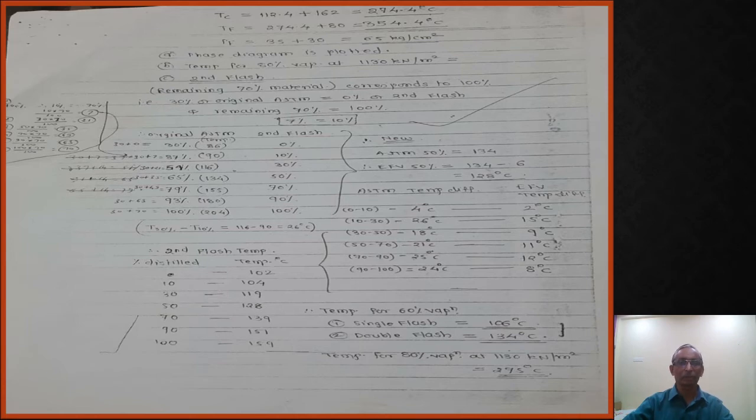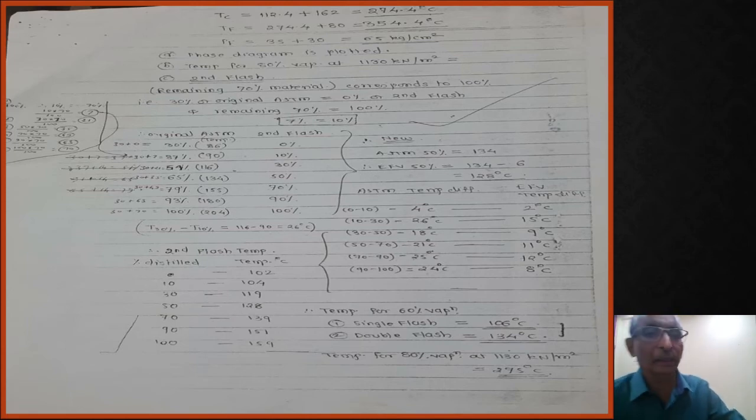Third one, for 30% second flash, you are going to add 21. 21 plus 30 gives 51. So for 51% you note down the temperature from the graph, that is 116. Similarly you have to continue the addition. You identify for the second flash how much the ASTM temperature is. So these are the ASTM temperatures we have identified for 0 to 100%, because to plot the graph we require this kind of information: 0, 10, 20, 30, 40, because we are going to use the charts to convert to EFP.